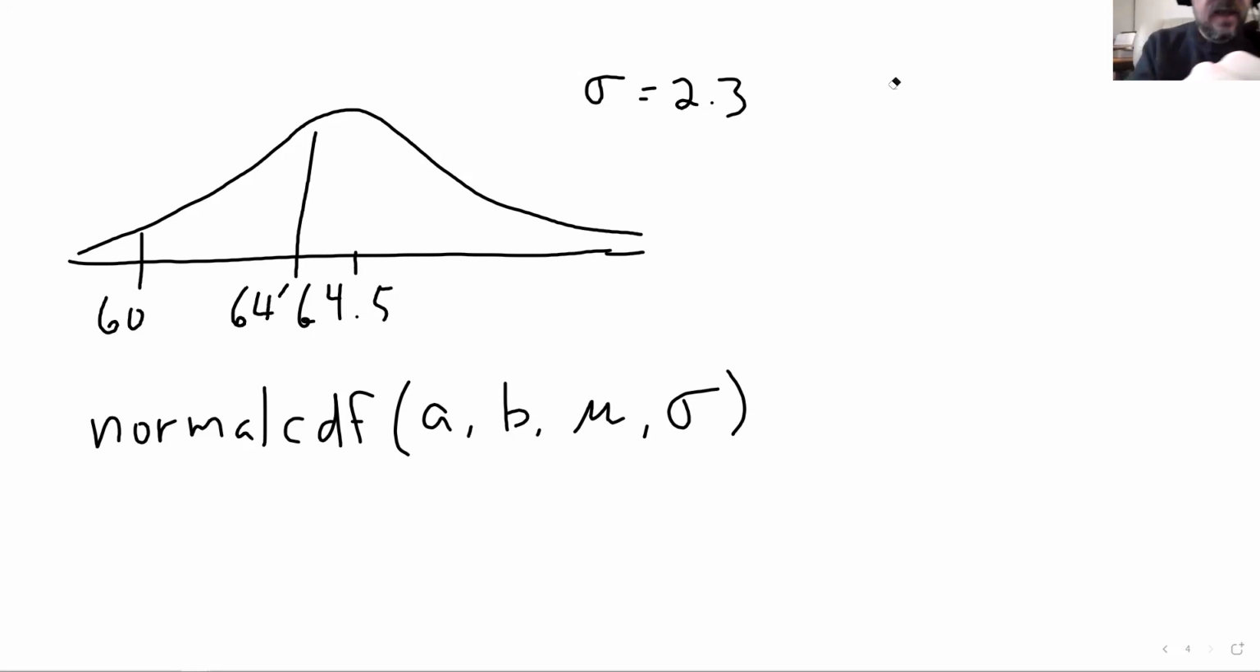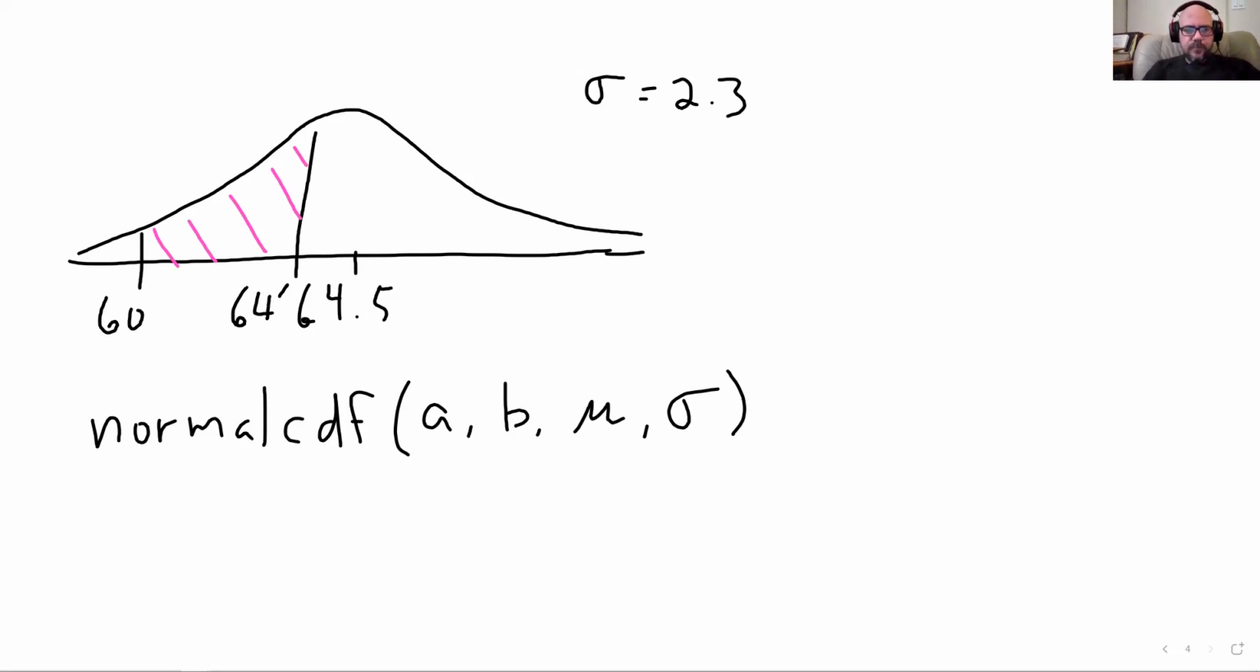Okay, and so that area that I want to find is this area right here. And so you can see that's going to be relatively large. I'm going to expect it to be 40%, something like that, maybe 35%. I'm just guessing here. Let's go look at that on the calculator.